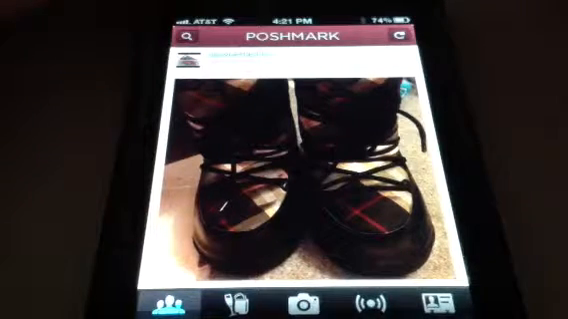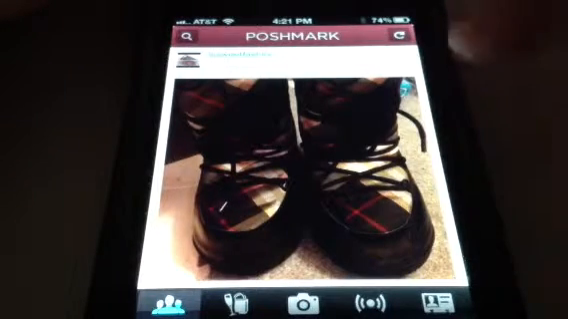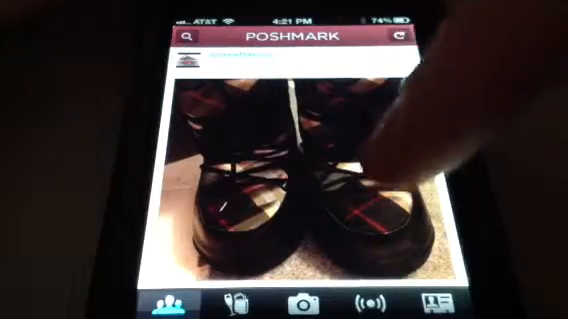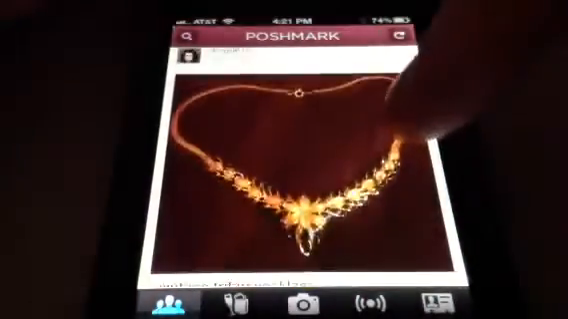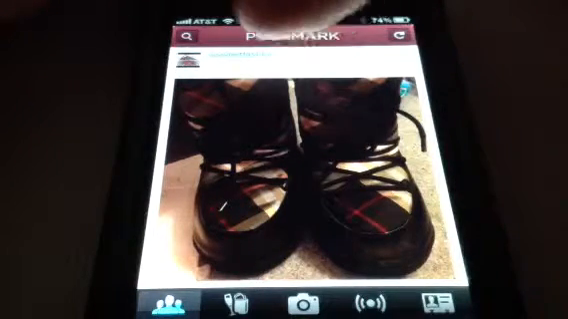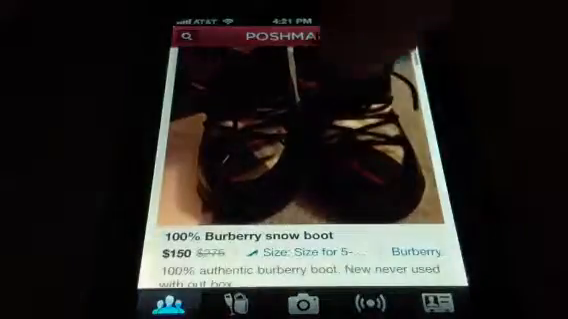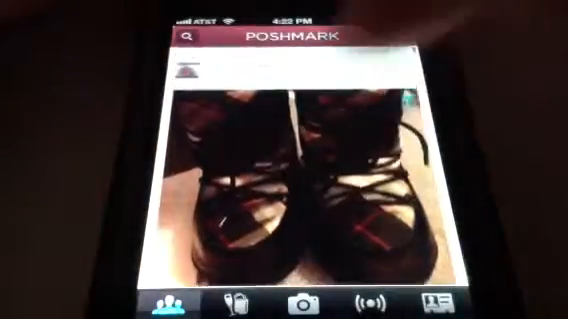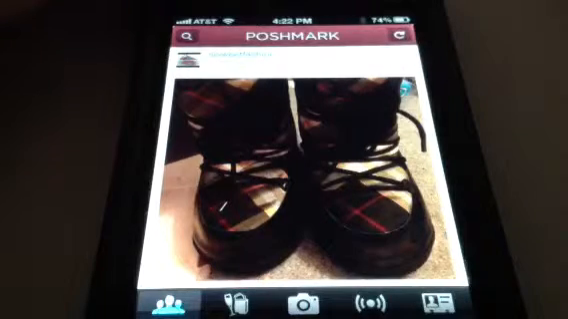Okay, this is what shows up when you first sign in. As soon as you log into your account, it brings you to your feed. Your feed is all the people that you're following, and so everybody I follow, like SJ Sweet Fashion right here. This is what she's selling. So when I sign on, whatever the most recent thing is that was shared or posted, it'll show up in my feed. Almost like Twitter.